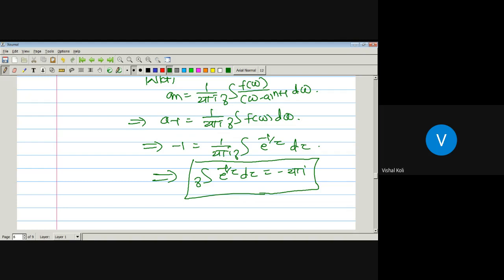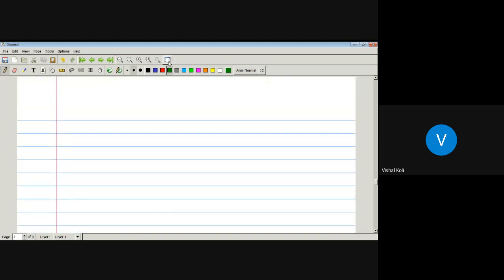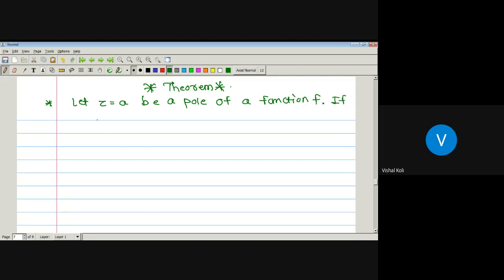Next, there is one theorem. Let z equal to a be a pole of a function f, and if this a is a simple pole of the function f, then the residue of this function f at the point a is nothing but the limit z tending towards the point a of z minus a into f of z.